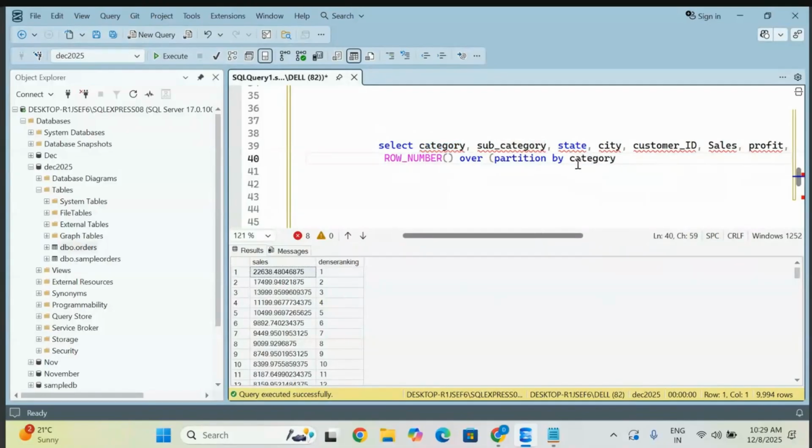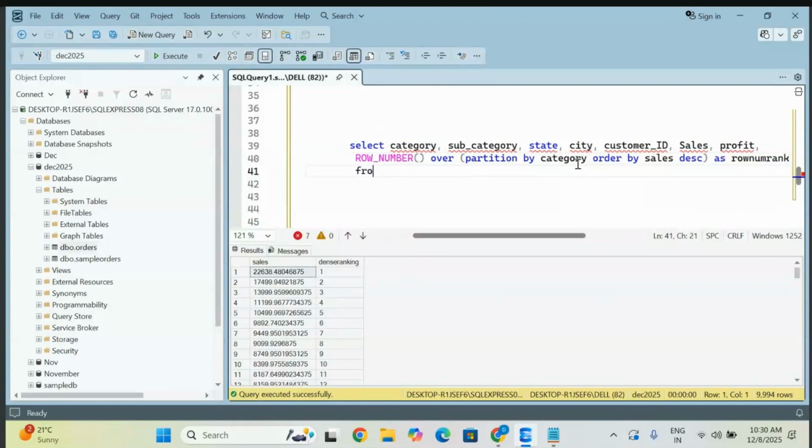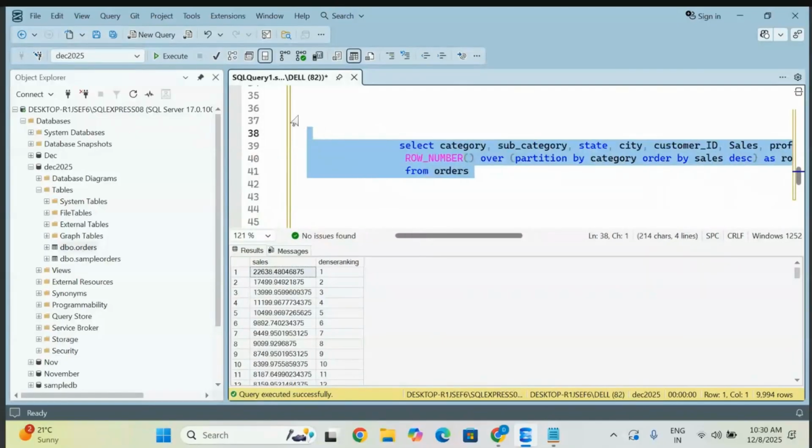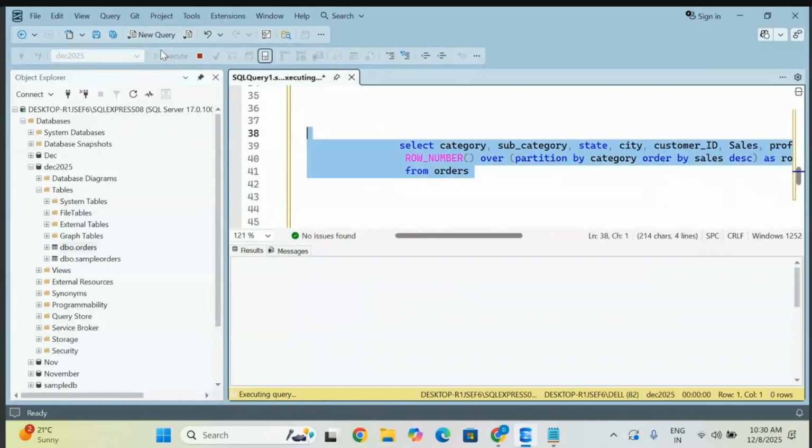Don't give a comma. You can take any sales or whatever you want to take. ORDER BY sales, you can give descending order, and you must give an alias name here, so row number rank or something. From your table, whichever you are taking. So this is simply how you are going to write it. Go and execute it, now you will get all.